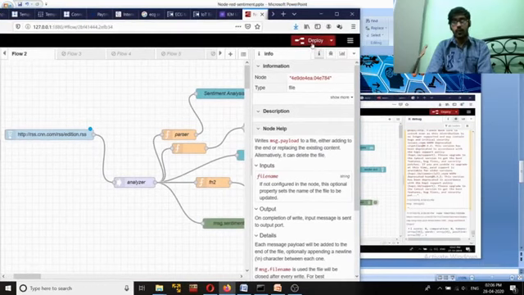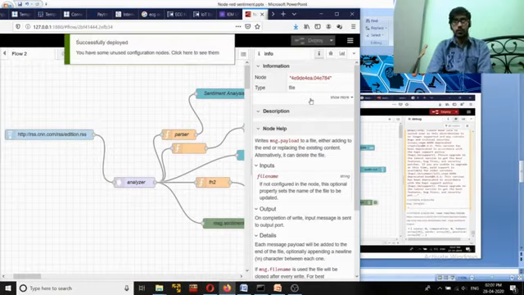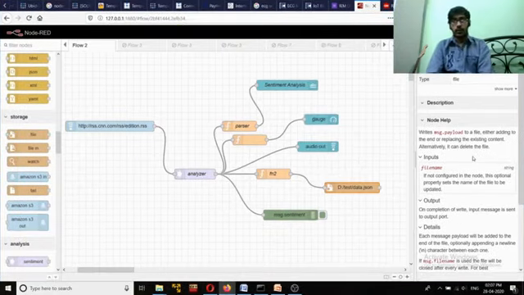Okay, so as you click on this deploy button, the application will get deployed. I'm just pressing it, so it will say successfully deployed. That means now your application is ready. Now how can you fetch that application?